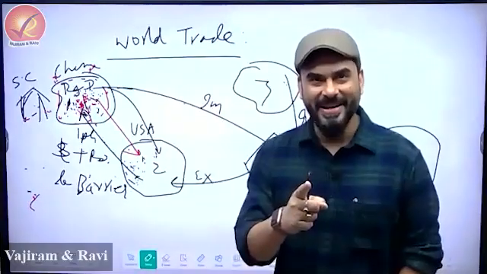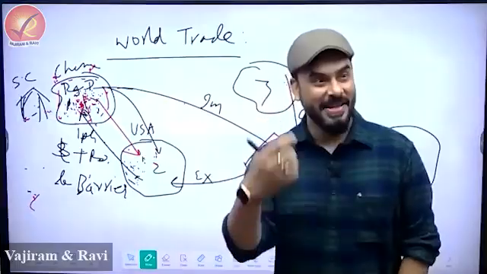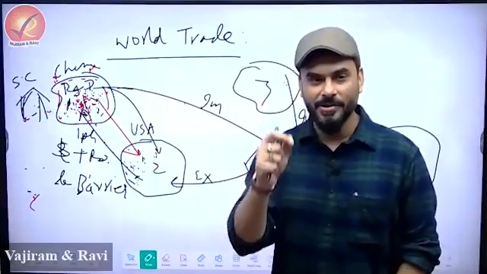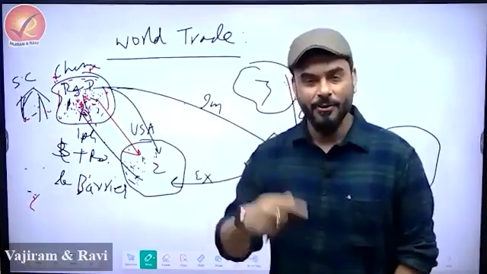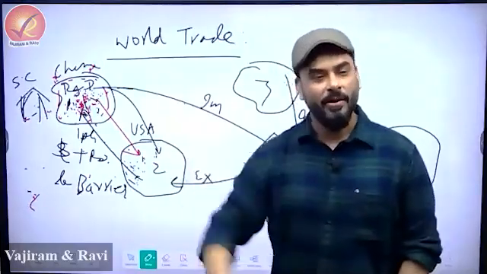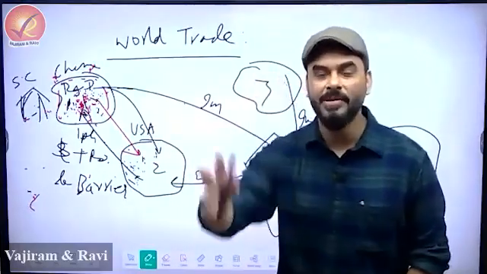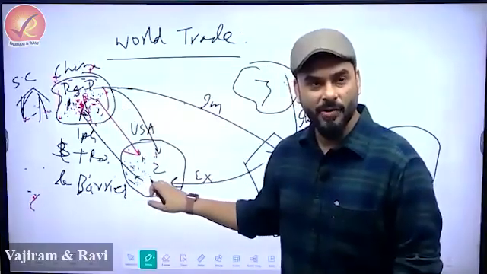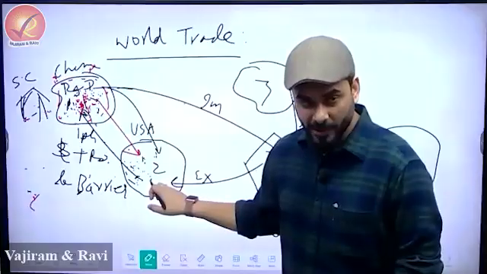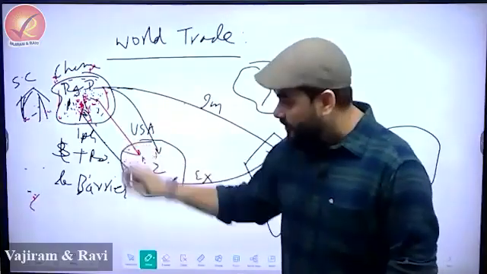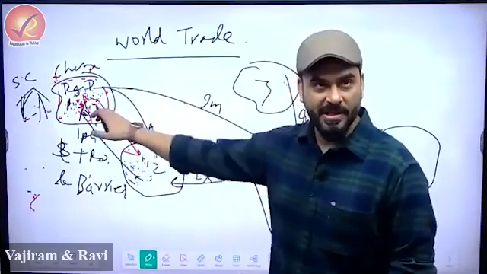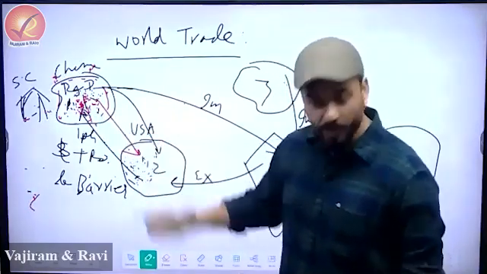So what did China do? China started to dump the steel. And what is the meaning of dumping? Cost of manufacturing is suppose rupees 100 a kg, and you are selling the product at rupees 99 or 100 a kg, which means you are not making profits at all. That's dumping. So China started to dump the product. Immediately USA said, acha, you are dumping the product. So what am I going to do? I will put taxes over you. Import duties. Because USA is importing the steel, so USA put import duties.